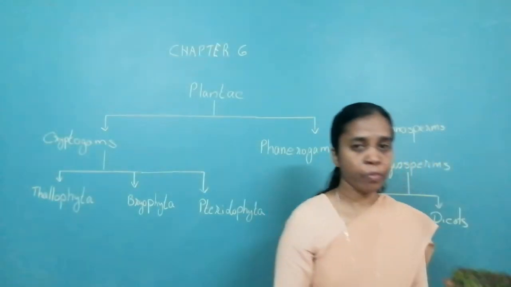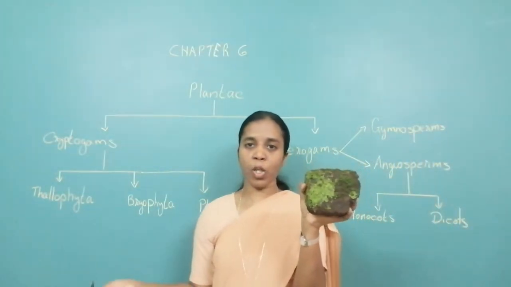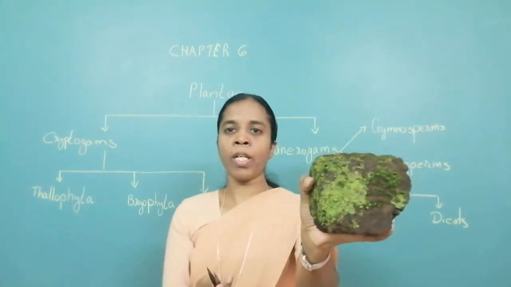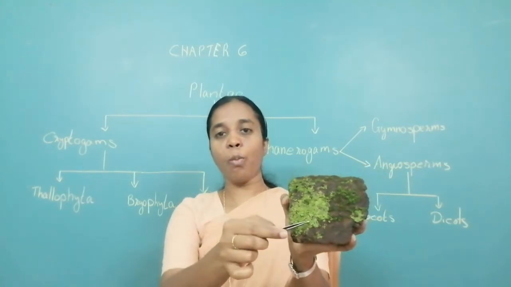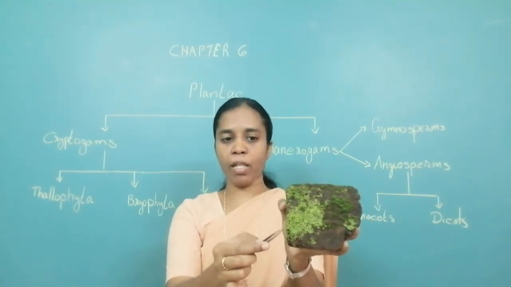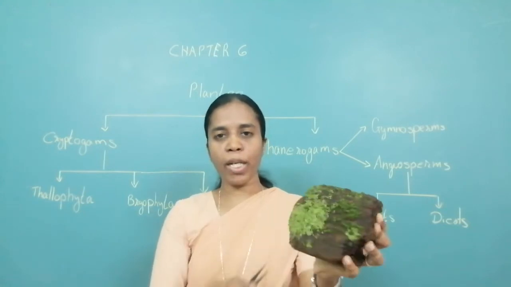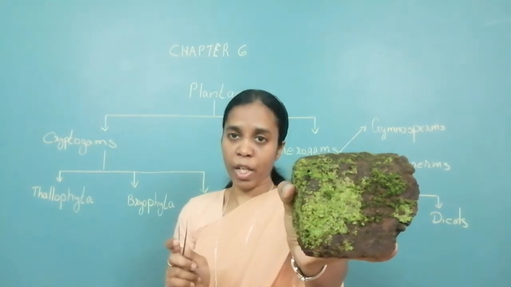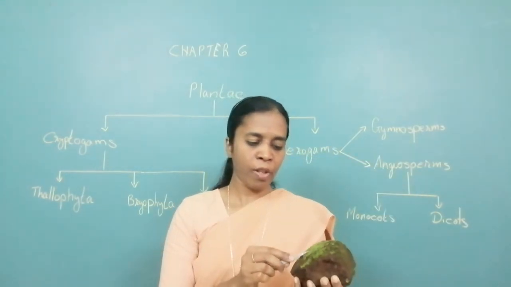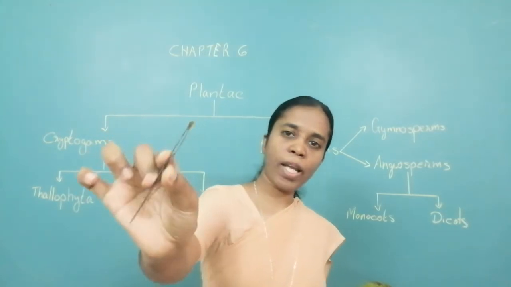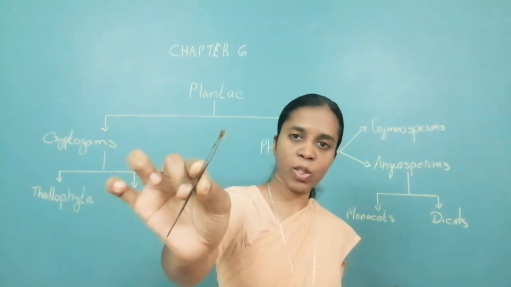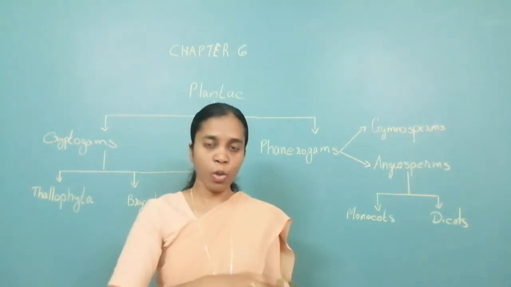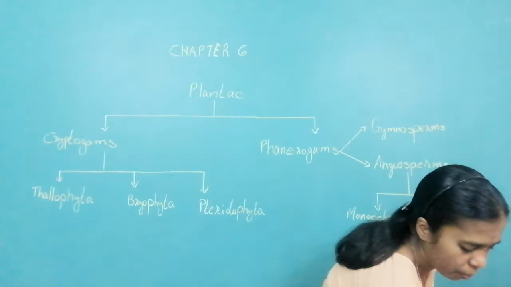Okay, you must have seen in the rainy season on the bricks and walls, these green things come up. This is called moss, that is Funaria. If you look at them, they have a leaf-like structure. They are not leaf, they are known as thalloids. When you take them out, you can see a root-like structure, but they are not root. They are rhizoids. Why do they need it? To hold on to this brick, to hold on to the host. Okay. So that is all about